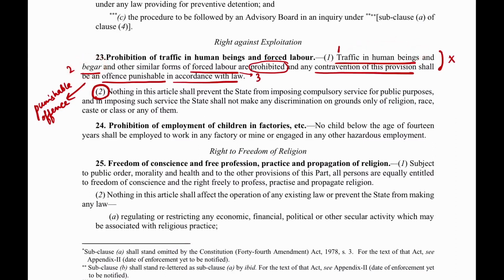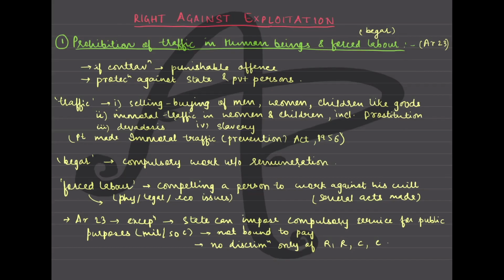Next, talking about the term begar. Now this used to be an indigenous system, something that was unique to India. The zamindars used to force their tenants to work. Okay. So this is also a form of forced labor, but they were making them work forcibly and compulsorily without any remuneration, without payment. So this was the prevalent system at that time.